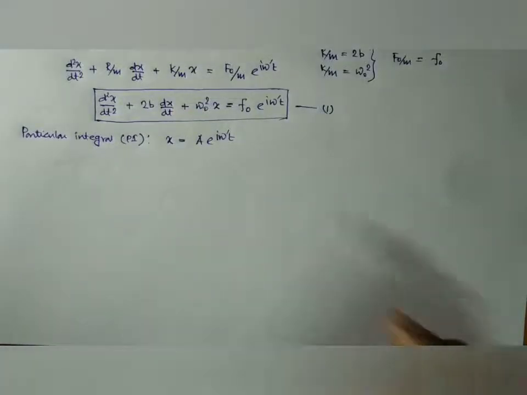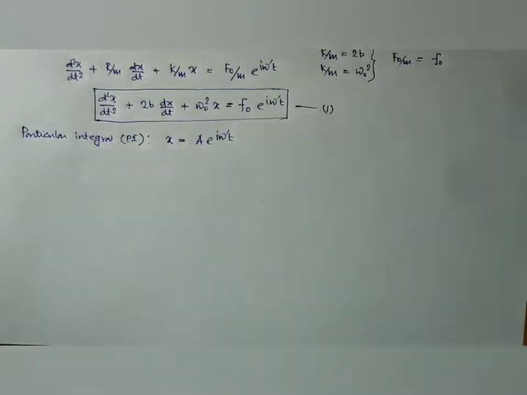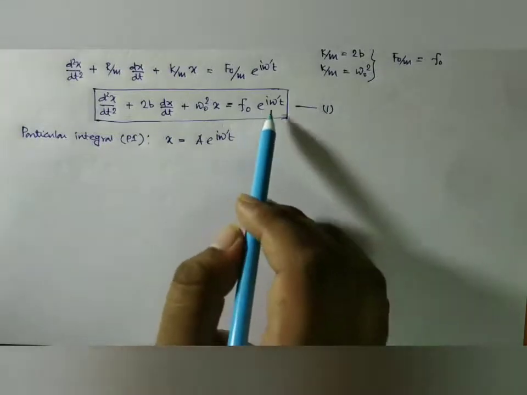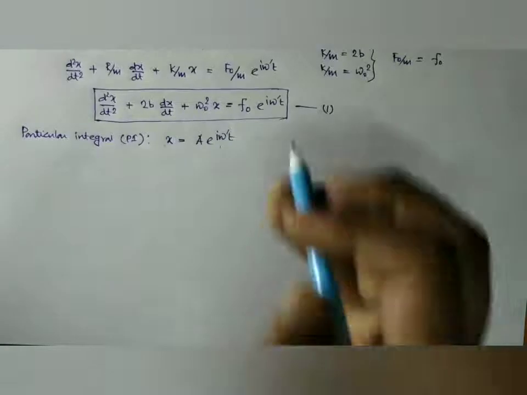Here omega prime is the frequency of the driving force, because after a certain time, when the steady state is reached, the body will try to oscillate with the frequency of the external periodic force. So let the solution be of this form.